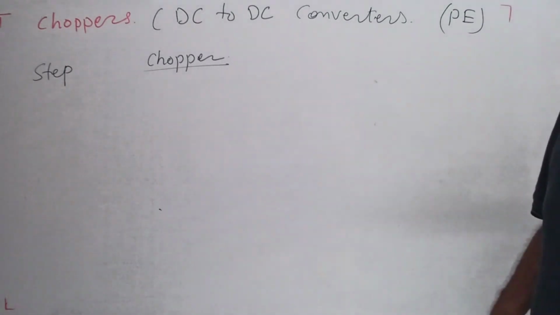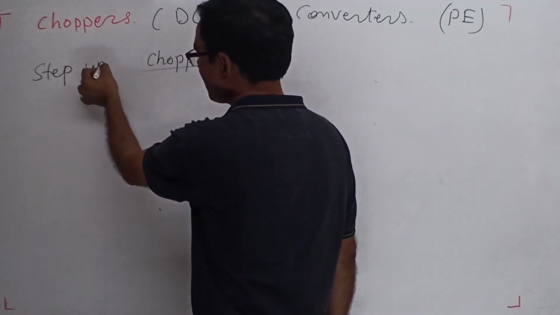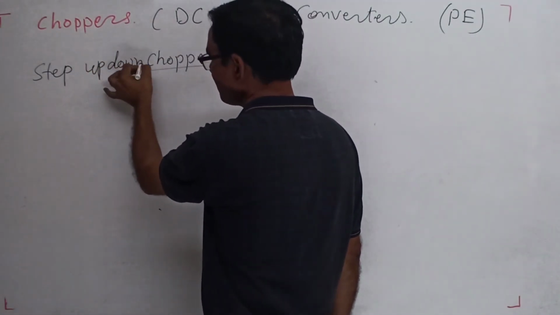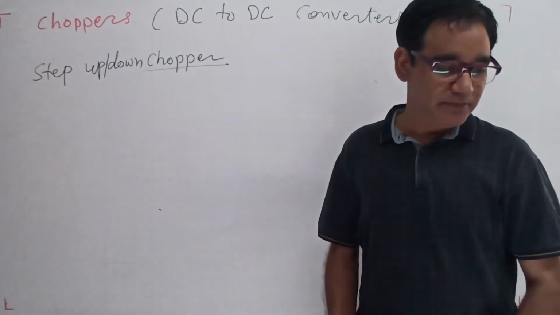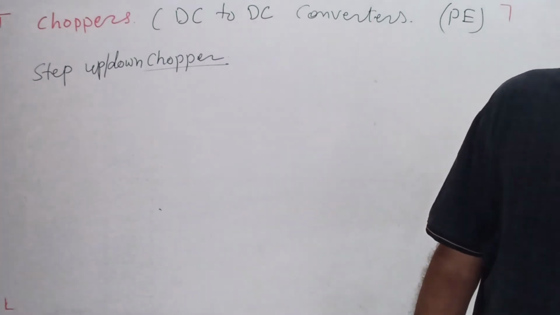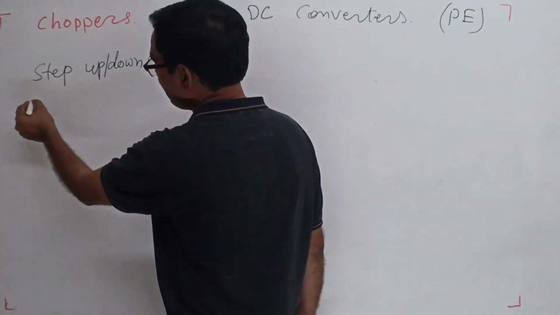Both things can be done in one circuit. One particular circuit can perform both.